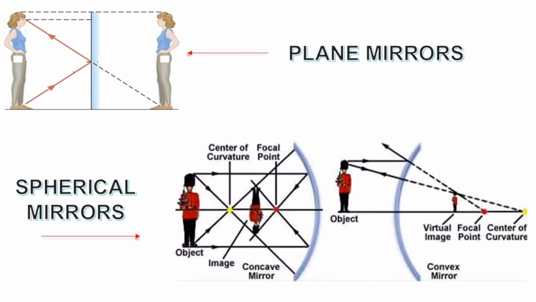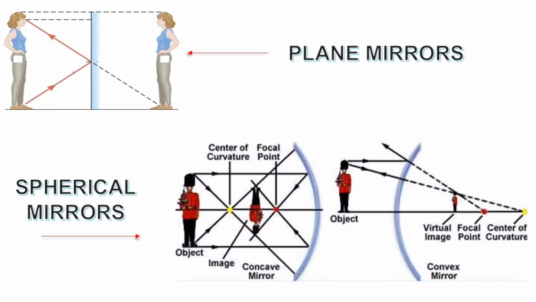What happens to the image when the object is placed before a plane mirror and a curved mirror? Since a plane mirror has a flat surface, its image is of the same size. But in the case of a spherical or curved mirror, since they are curved in nature, whenever the object is moved to the front or back of the mirror, we get different sizes and nature of images. Hope the picture helps you in understanding.